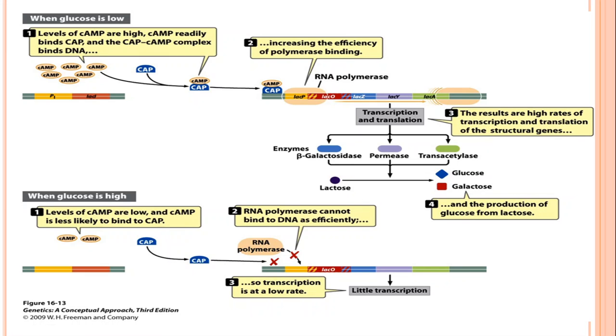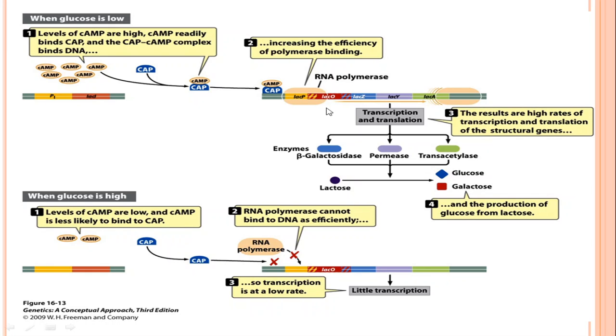This cyclic AMP rapidly binds with CAP, or you can say CRP, and forms the CAP-cyclic AMP complex, also known as the active CRP complex. When this active CRP complex binds at the activator binding site, it increases the affinity of RNA polymerase binding, so RNA polymerase quickly binds to the promoter region and transcription takes place.